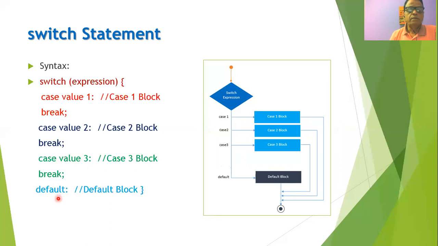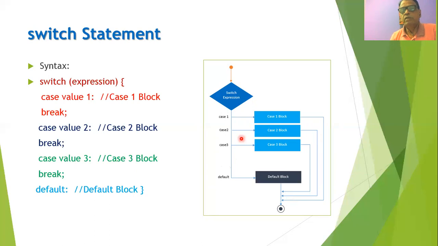Otherwise, there is a default block, and if none of the values get matched, in that case the default block of statements will be executed and the control will be transferred to the next statement. Say, for example, as shown in this diagram, initially the switch expression's value will be computed. If it matches with value 1, then the case 1 block of statements will be executed and the control will be transferred to the next statement within the program.